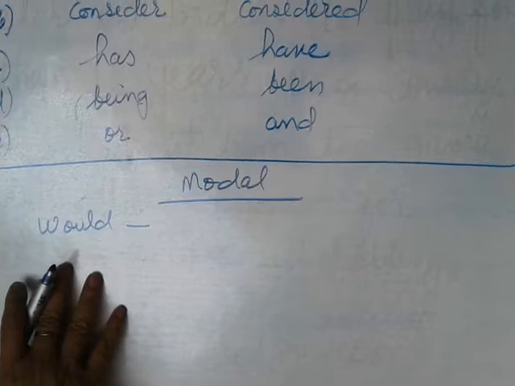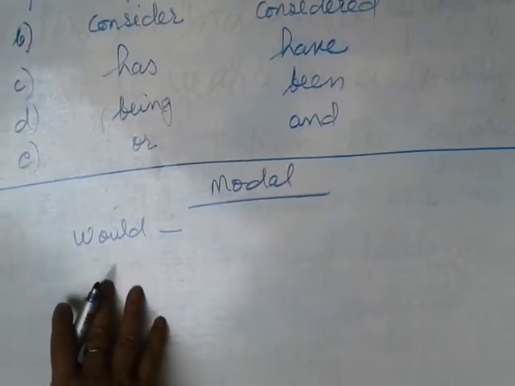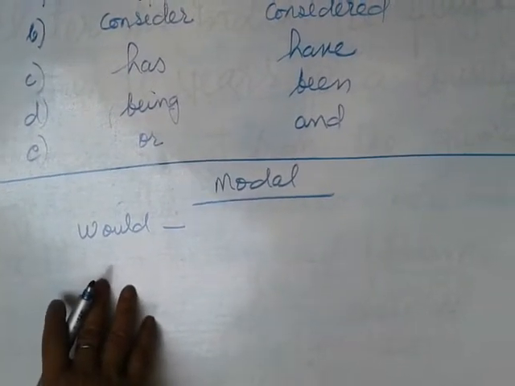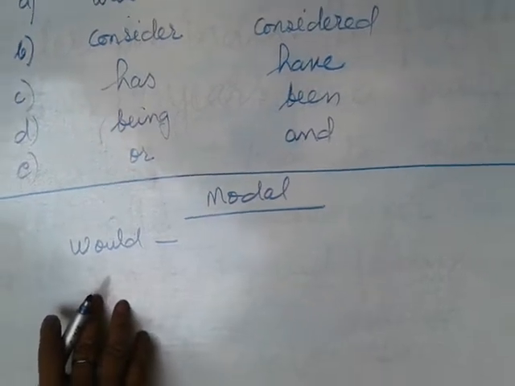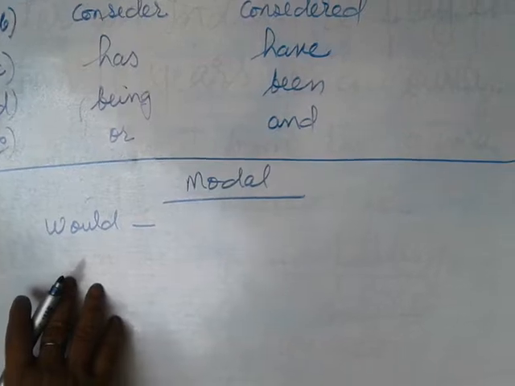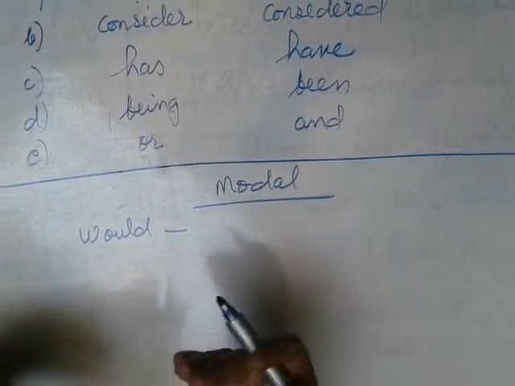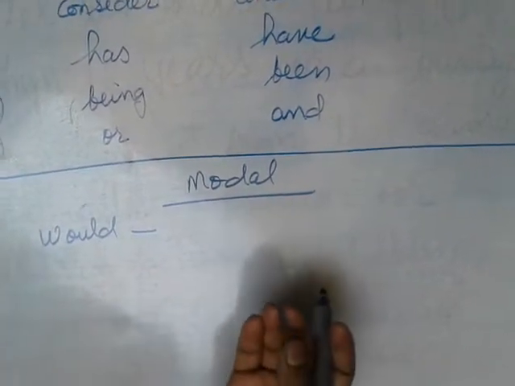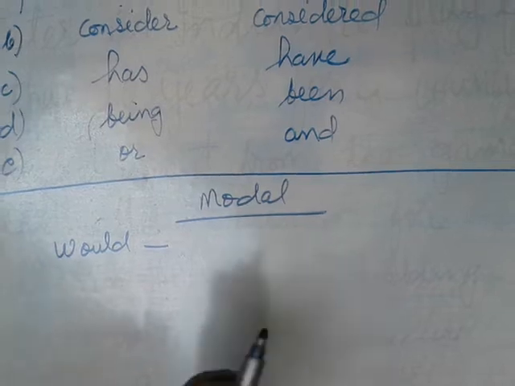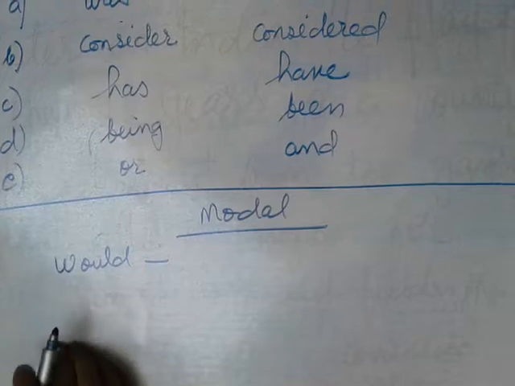The reason behind it is that will is also given to you, shall is also given, and would is also a modal. If you are asked the meaning of shall, will, or would, you get difficulty answering, because these are modals, and a modal's meaning changes according to the given situation. So there isn't any fixed meaning of modals.